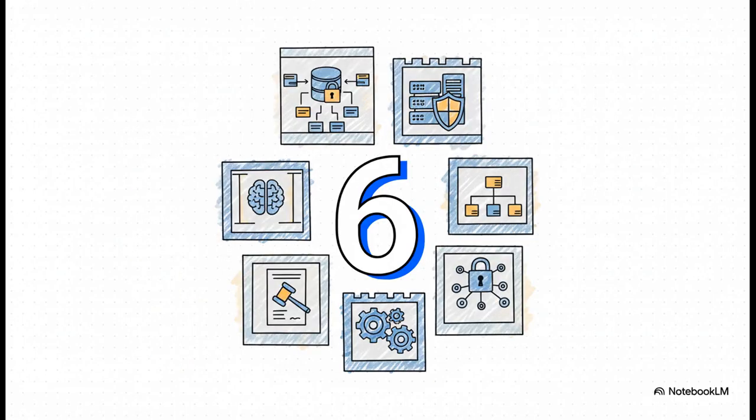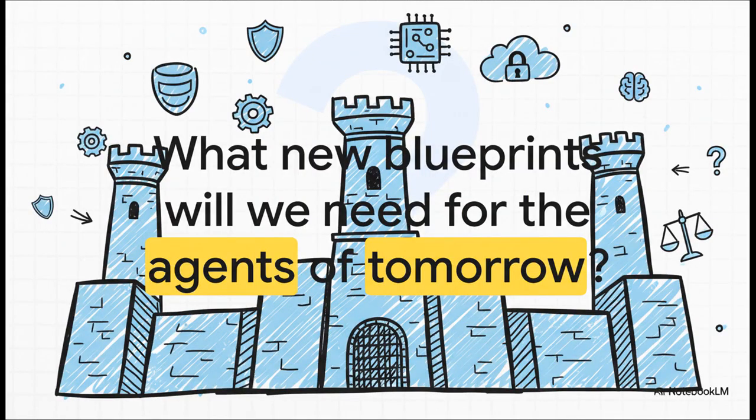So, there you have it. 6 interconnected domains that all come together to form one comprehensive blueprint. And this isn't just about securing one single model, it's about establishing a trustworthy process for every single AI agent we build from this point forward. Following this framework gives us a really strong defense against the threats we face today. But as AI gets exponentially more powerful, the nature of those threats, well, it's going to evolve too. So the real question we're left with is, how will our blueprints need to adapt for the even more capable, even more powerful agents of the future?